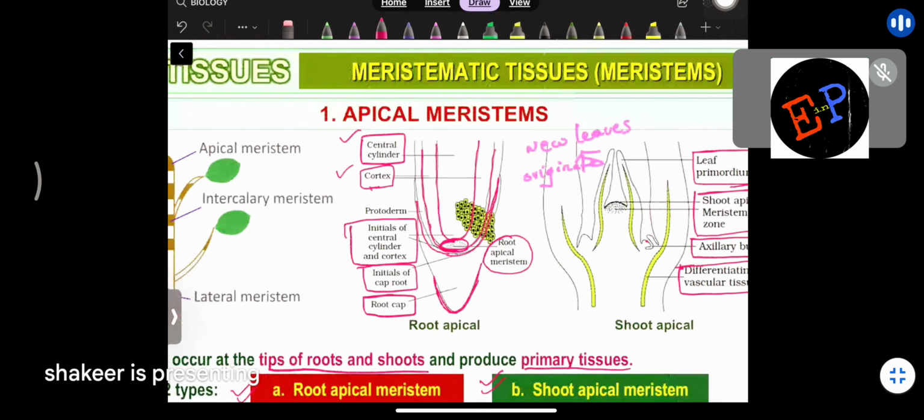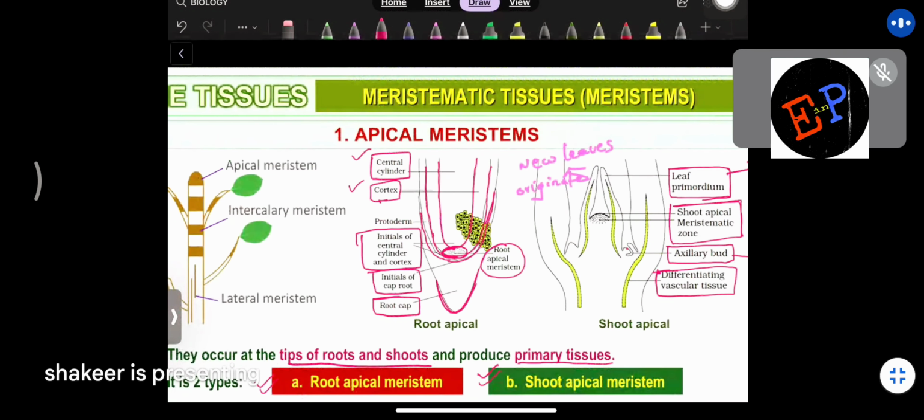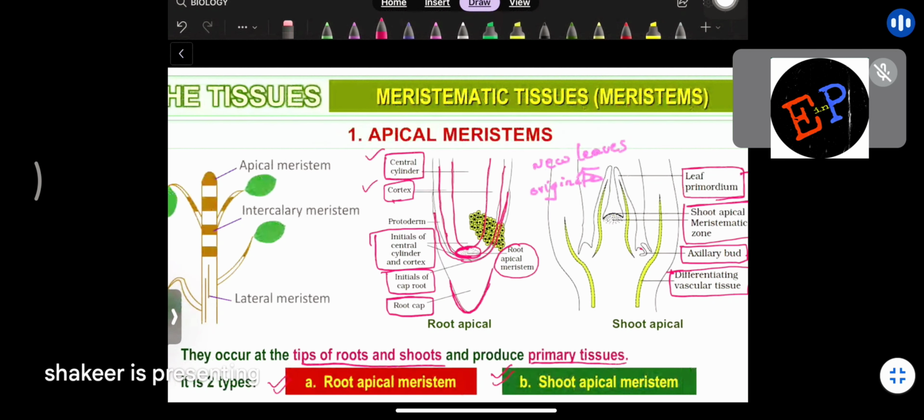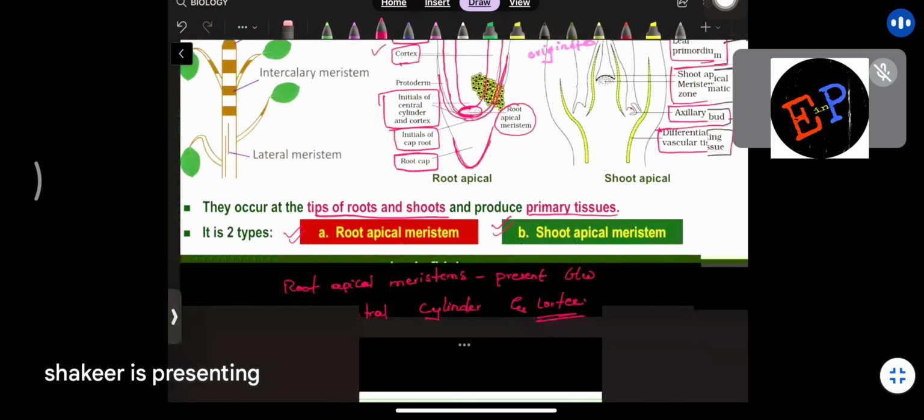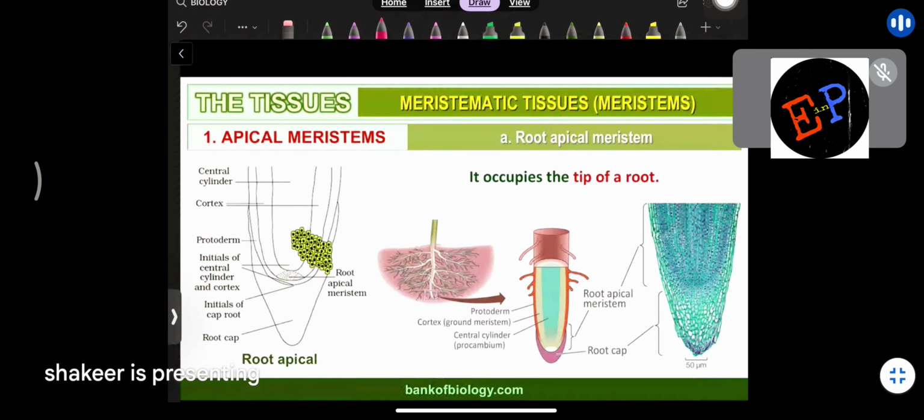So these are the positions of the apical meristems. So apical meristems you are dividing into how many types? One is the root apical meristem and the other is the shoot apical meristem. And we have explained their positions. So you should understand and learn by heart the positions of these cells. Next, discussing root apical meristem.